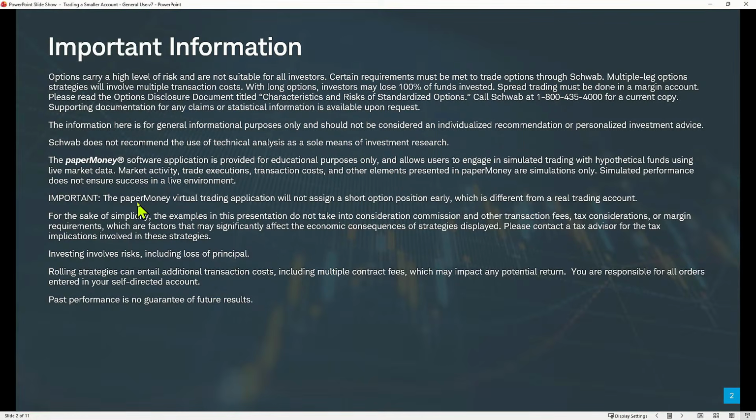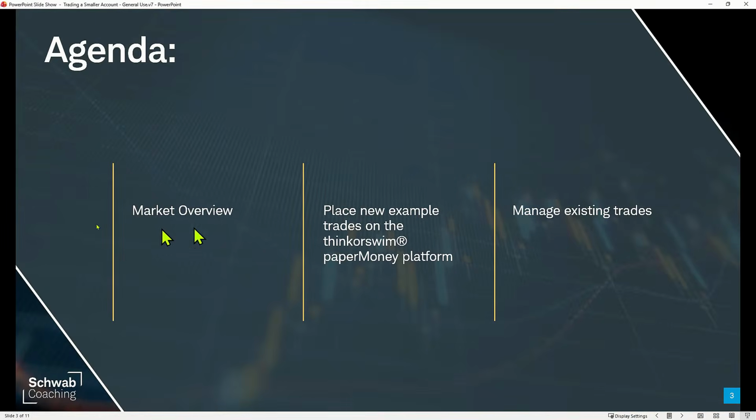And know that there are some nuances and differences between Paper Money and a live account. The most important one, especially seeing as we're going to be looking at short verticals today, is that short options will never be assigned early in Paper Money. That can happen, and I've seen it happen with a short vertical trade. That can happen in a live account.